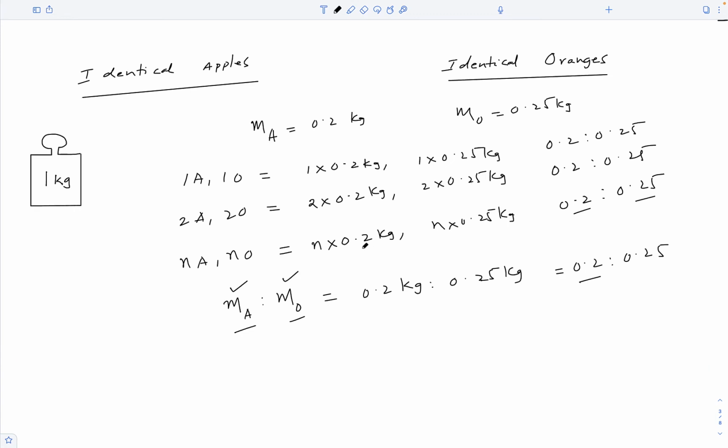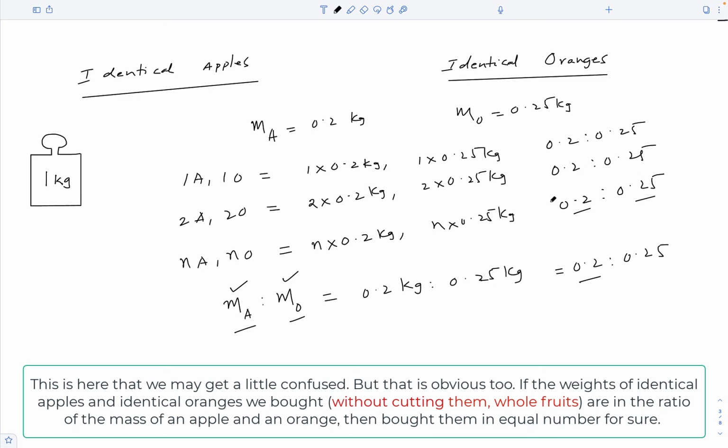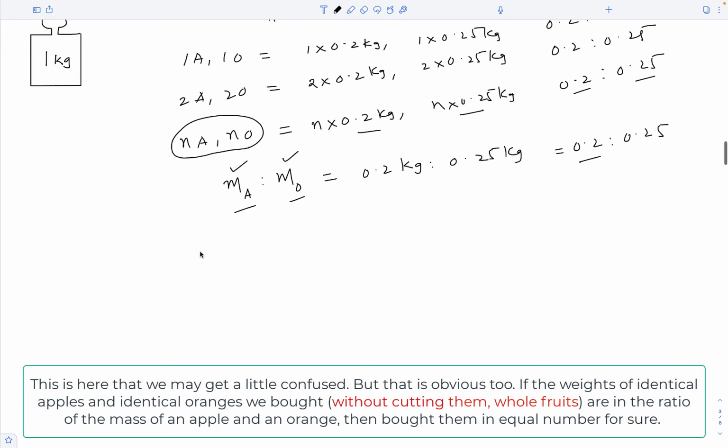Then the converse also must be true, right? If the ratio between the weights of apples and oranges that we buy is equal to the ratio between the mass of one apple and one orange, then we are guaranteed to have an equal number of apples and oranges. Now what can we say about the number of apples and oranges in 4 kilograms of apples and 5 kilograms of oranges?